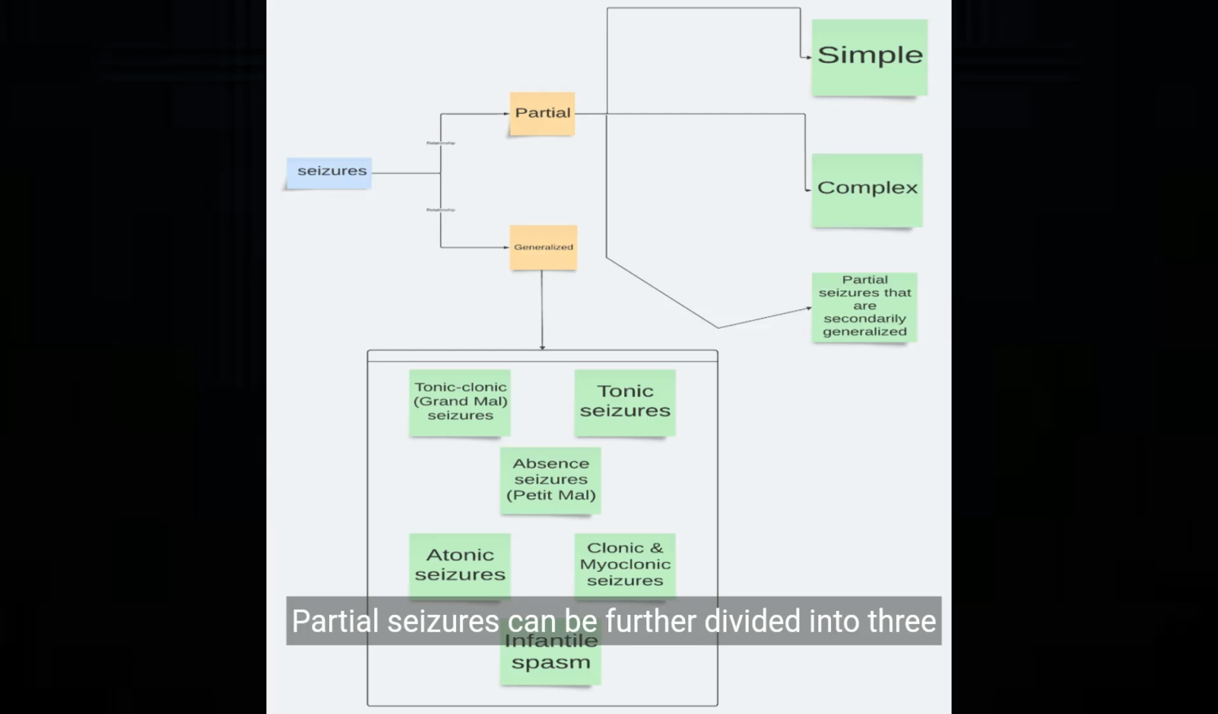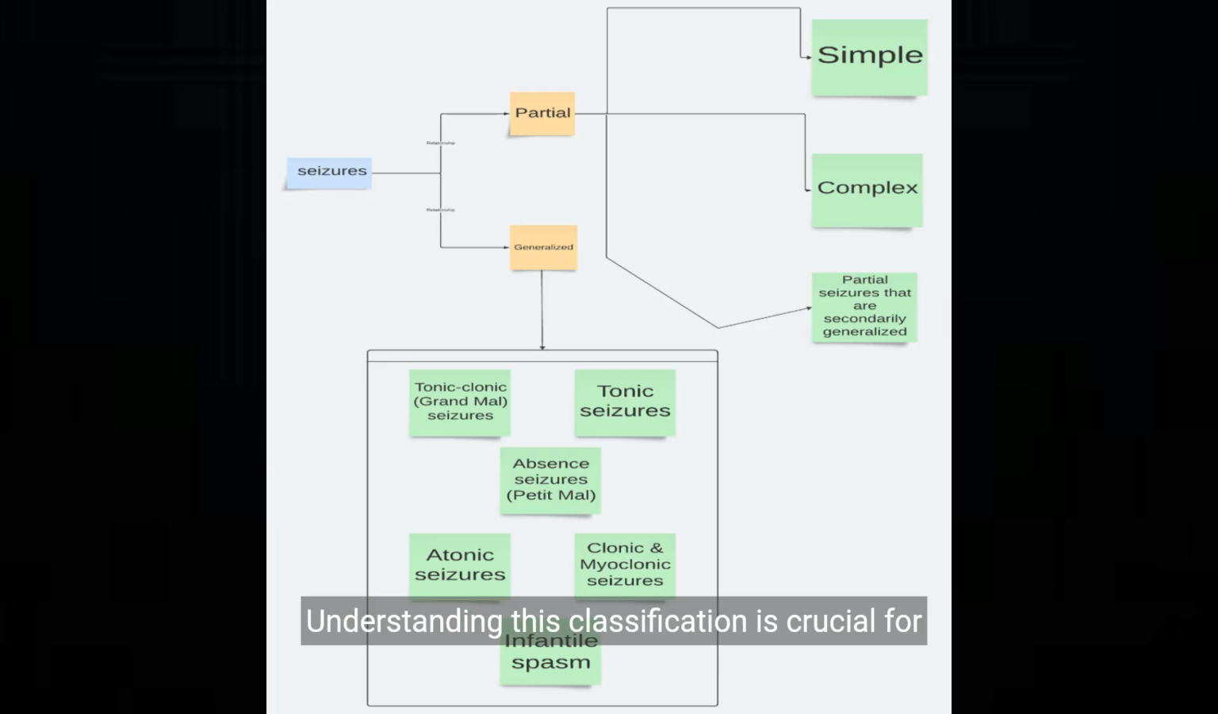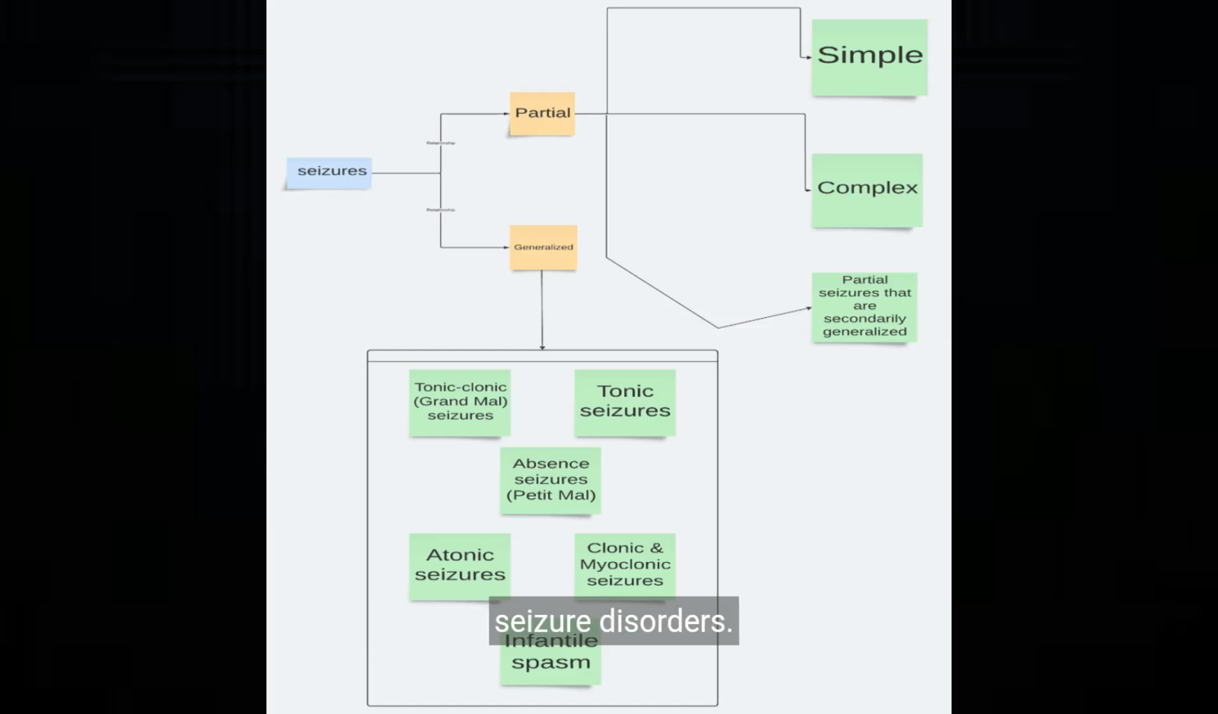Partial seizures can be further divided into three subtypes: simple partial seizures, complex partial seizures, and partial seizures that are secondarily generalized. On the other hand, generalized seizures encompass a range of types, including tonic-clonic seizures, also known as grand mal seizures, absence seizures, or petit mal seizures, tonic seizures, atonic seizures, clonic and myoclonic seizures, and infantile spasm. Understanding this classification is crucial for accurate diagnosis and effective treatment of seizure disorders.